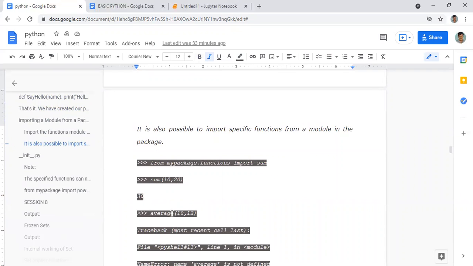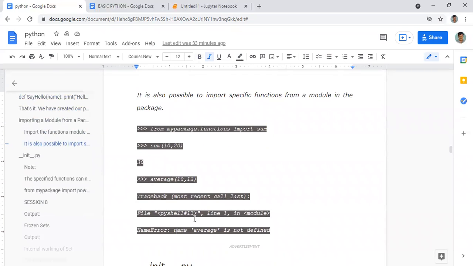Now average: if you just write average like this, without specifying from where, from my package, from functions, you get an error like this. We have not specified where this average is defined. You want to specify that we have defined this average function in my package. Then you import average, and if you do it like this, you get the output. Otherwise there will be an error, so be careful.